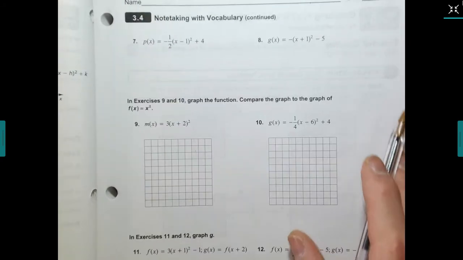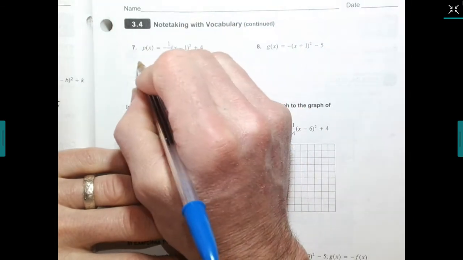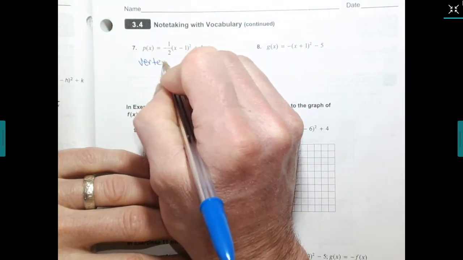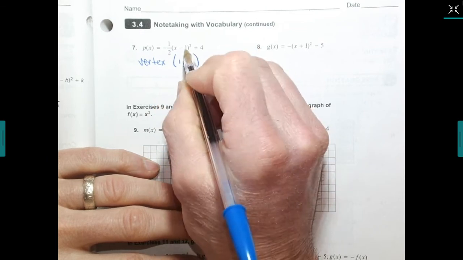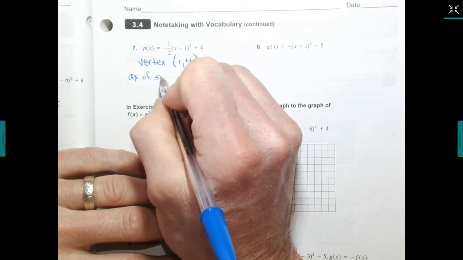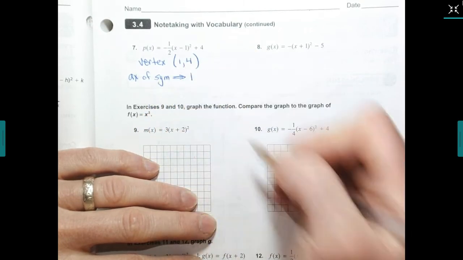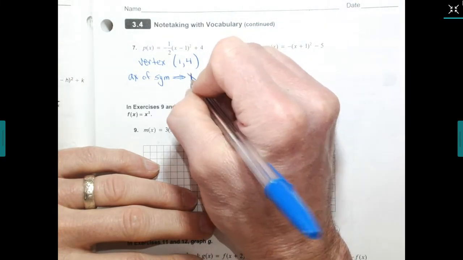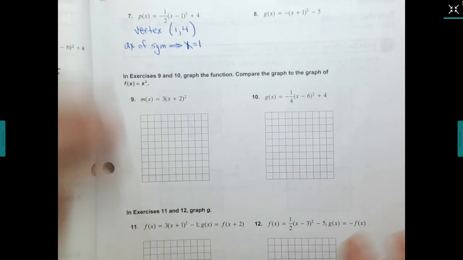Number 7, I'll help you with this one. So the vertex for this one is going to be 1, 4, opposite, same. The axis of symmetry is going to be 1, or x equals 1. All right.